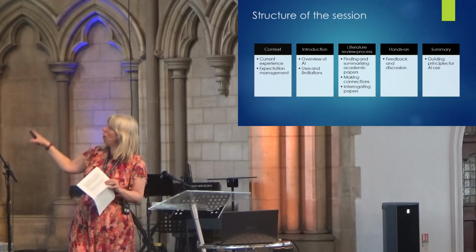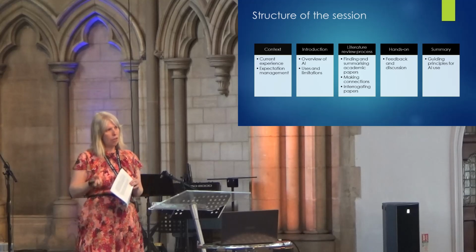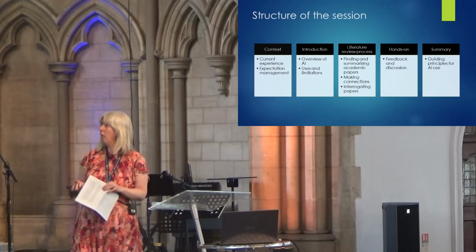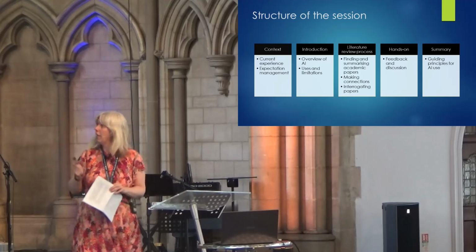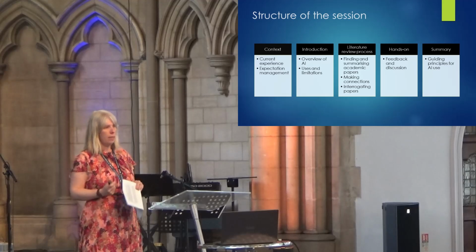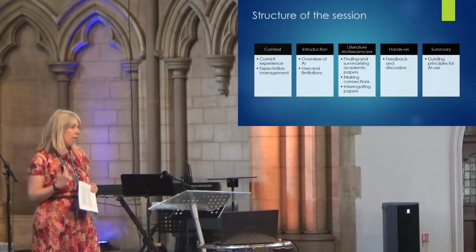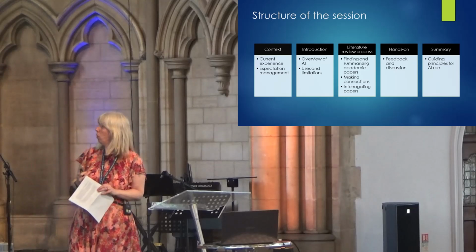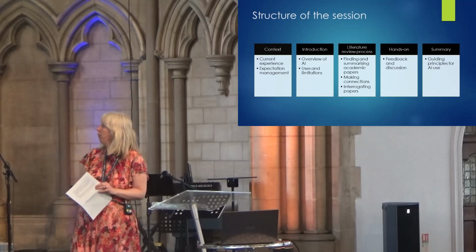But the bulk of our workshop really was this middle section here, and we split it into three main areas of doing a literature review. So around finding and summarising academic papers, around making connections between those papers and between different authors, and also around interrogating individual articles that you find during the literature review.